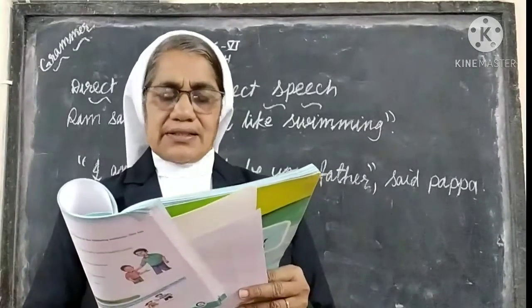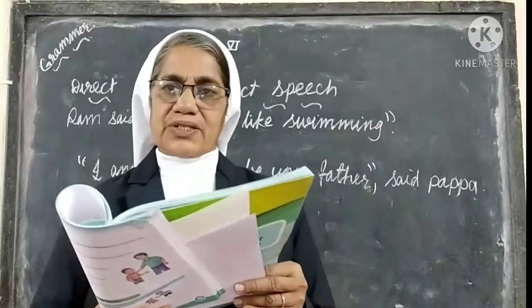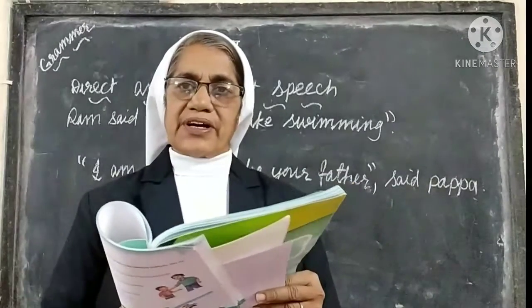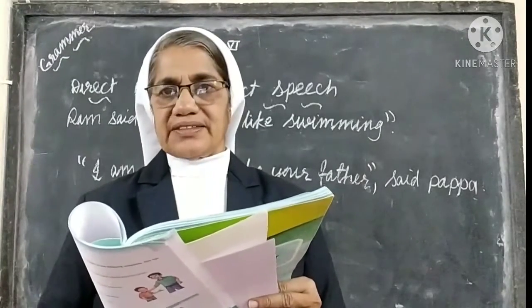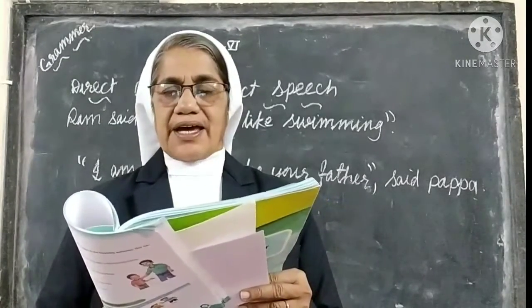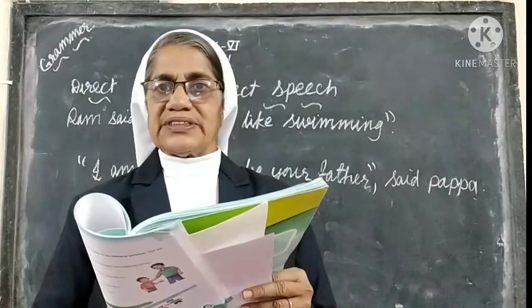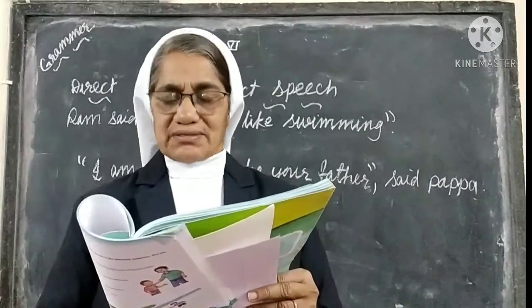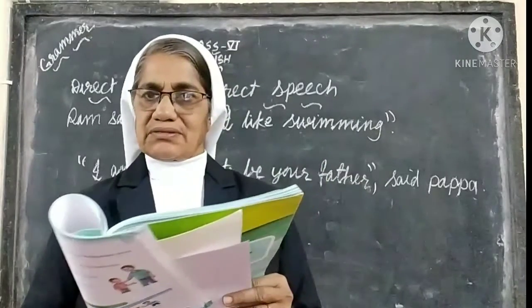Which is the verb here? It is called the reporting verb. What is the reporting verb here? Told. That is the reporting verb here. And the reported clause: the words which are written in quotation marks. This should not happen again. That is the reported clause.